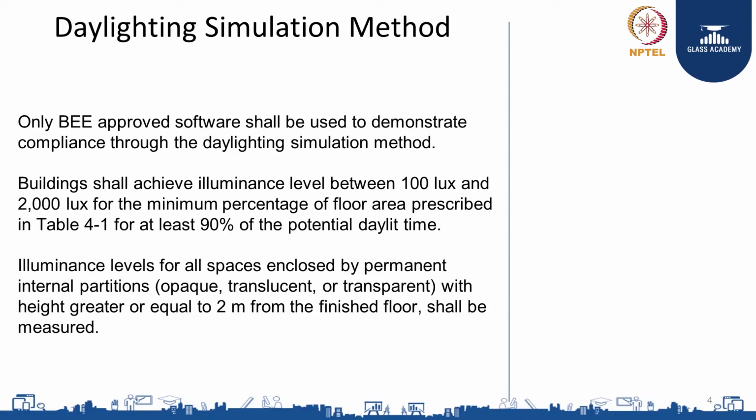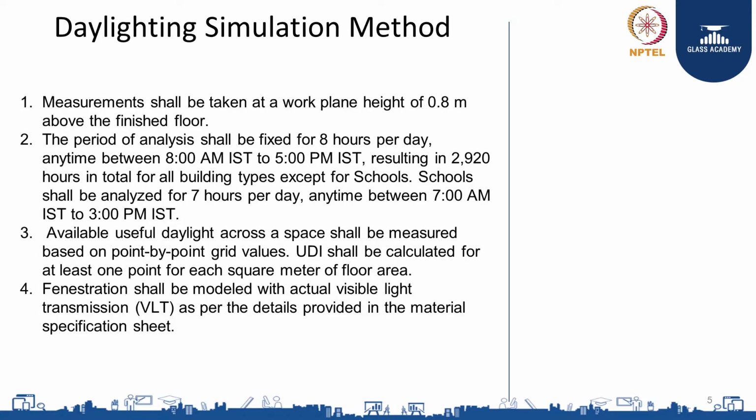The building shall achieve an illuminance level between 100 lux and 2000 lux for a minimum percentage of the floor area, as given in Table 4.1 that we just saw, for at least 90% of the potential daylight time. Illuminance levels shall be measured for all spaces enclosed by permanent internal partitions, opaque, translucent or transparent, with height greater than or equal to 2 meters from the finished floor. Now let us look at the method.